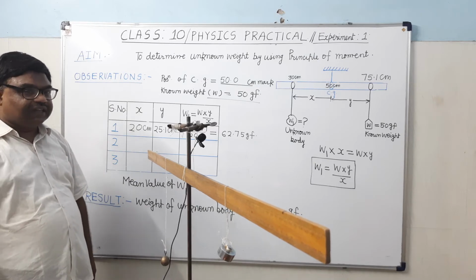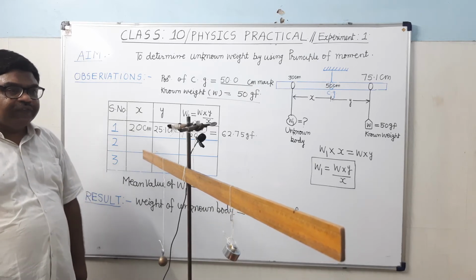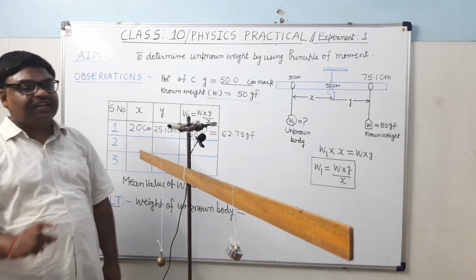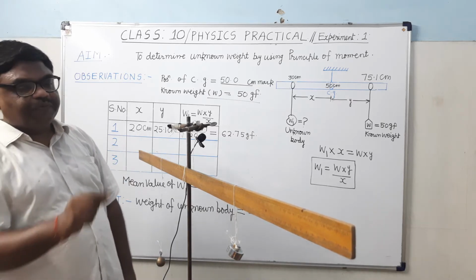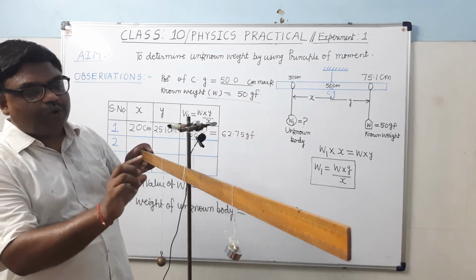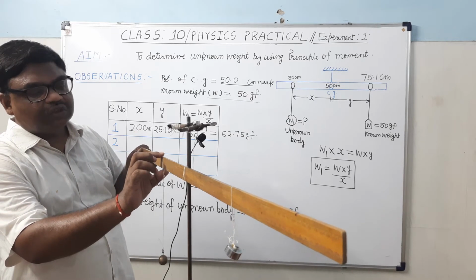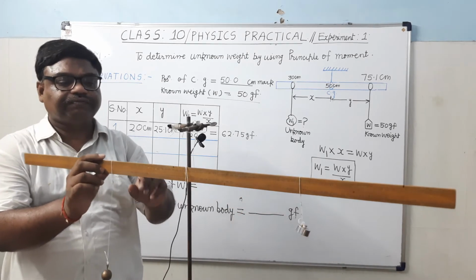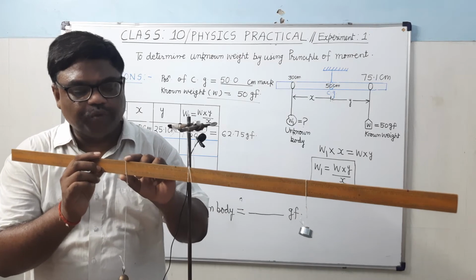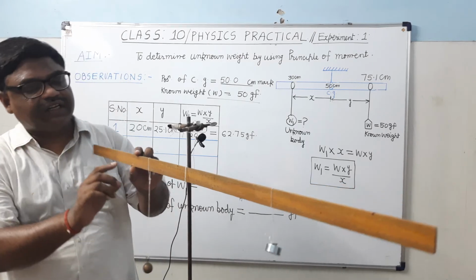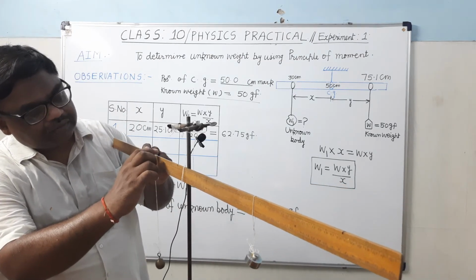Now for taking the other reading, what will you do? We will suspend it at 35 centimeter, in place of 30 centimeter, now closer. It's clear. So I am showing you here. I will bring it closer, at 35. Here I am.